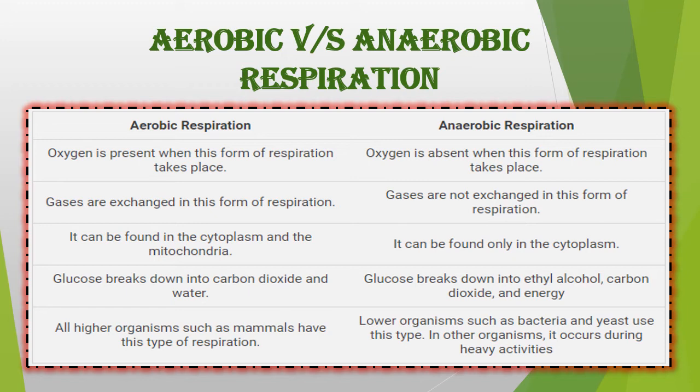Aerobic respiration takes place in the cytoplasm and mitochondria, whereas anaerobic respiration takes place only in the cytoplasm. Glucose breaks down into carbon dioxide and water, whereas in anaerobic respiration, glucose breaks down into ethyl alcohol, carbon dioxide and energy.